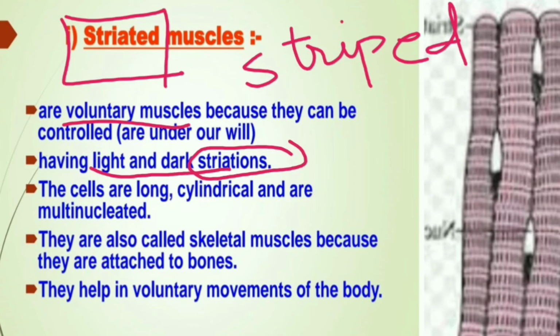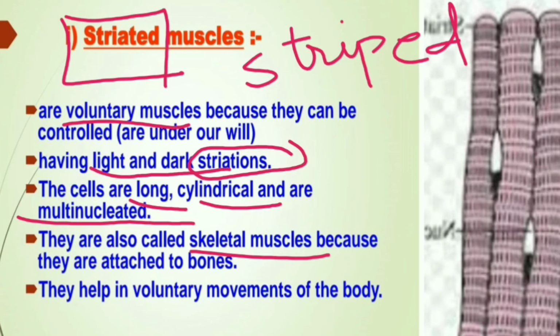The cells of these muscle fibers are long, fiber-like, and cylindrical in shape, and they bear more than one nucleus. That is why they are known as multinucleated. They are also called skeletal muscles because they are attached to the skeleton of our body, or to the bones.